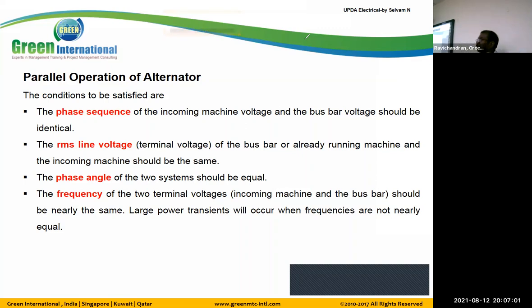They apply to alternators and transformers, because the output of an alternator is AC and the output of a transformer is also AC, so the conditions for parallel operation are the same. Similarly, there are conditions for parallel operation of DC generators, but we rule that out because it is not asked in our exam. So we forget about that part.